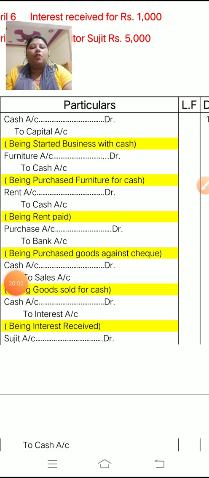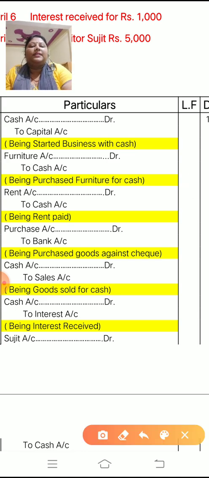So how you have to make the ledger: look at the first entry. The first entry is cash account debit to capital account. So you have to make a separate account. We will start with the cash. Look at this cash account debit. So this is your first ledger. In the ledger folio column, we will write 1.